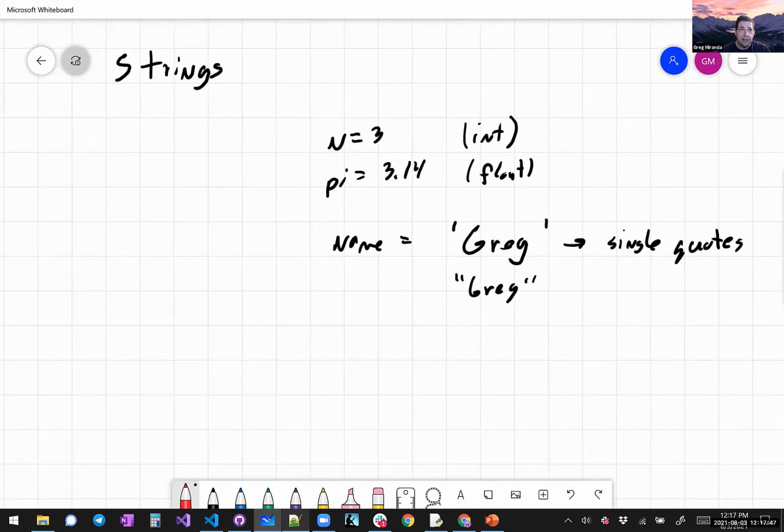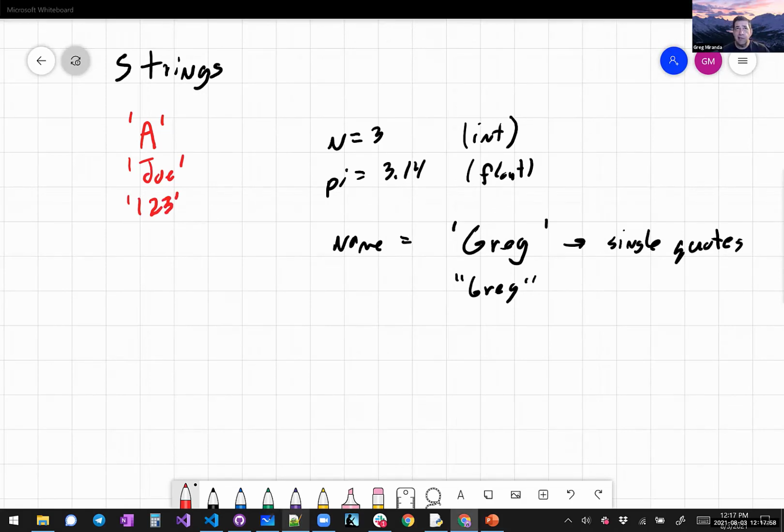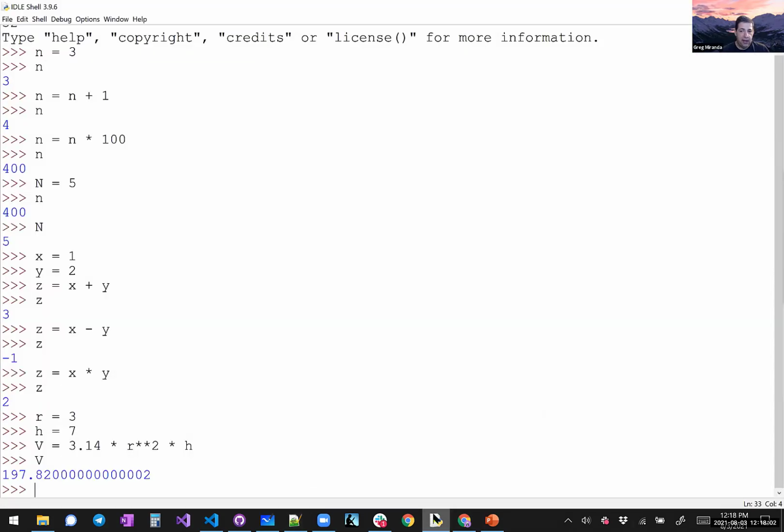And some examples of strings. A single letter. A name. 1, 2, 3. If it's surrounded by single quotes, it's a string. Without single quotes, it would be an integer. Just remember that one.